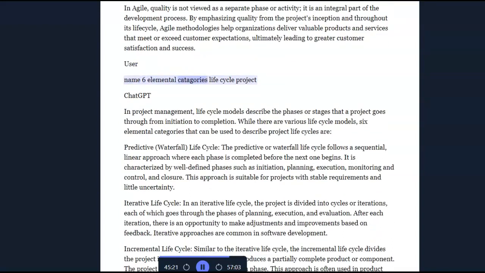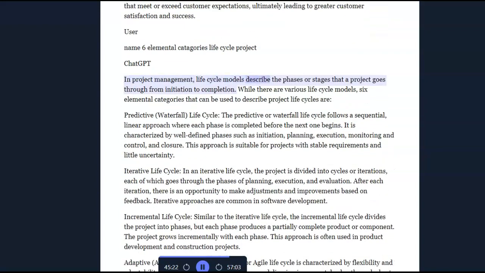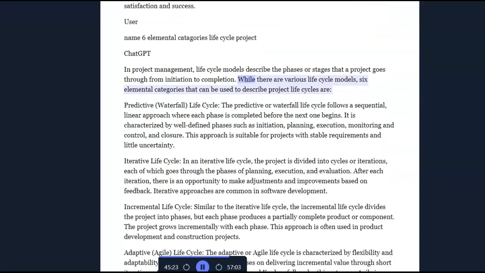User: Name 6 elemental categories of project lifecycle. ChatGPT: In project management, lifecycle models describe the phases or stages that a project goes through from initiation to completion. While there are various lifecycle models, 6 elemental categories that can be used to describe project lifecycles are predictive, waterfall